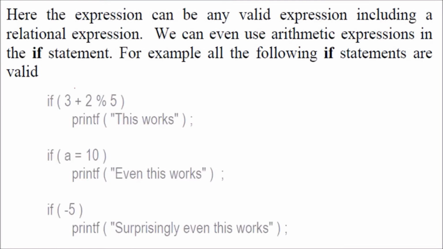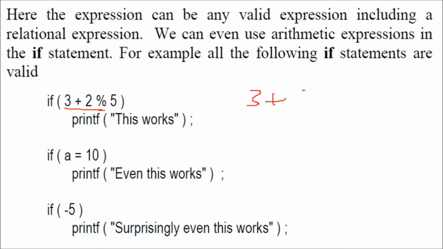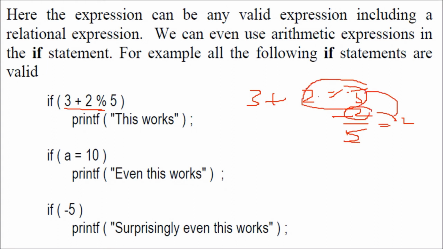So what we are trying to do here is, this is an expression. See, 3 plus 2 modulo 5. 2 modulo 5 is what? It will be 2. You know, in modulo, if the numerator is smaller than the denominator, you get the numerator itself. So you get 2 here. And 3 plus 2 is 5. And when this is 5, this is going to work. Even if you have 10, it is going to work. Even for minus 5, it is going to work.